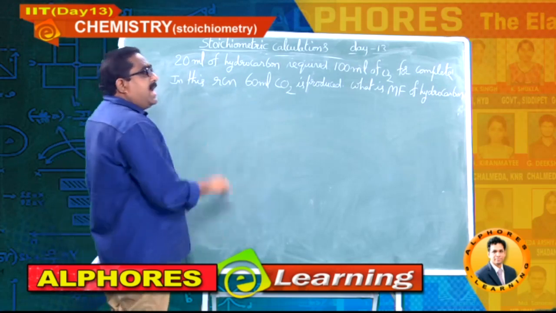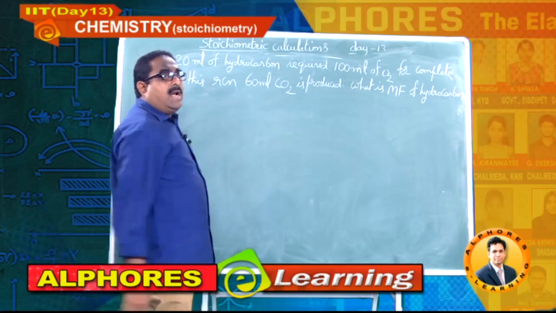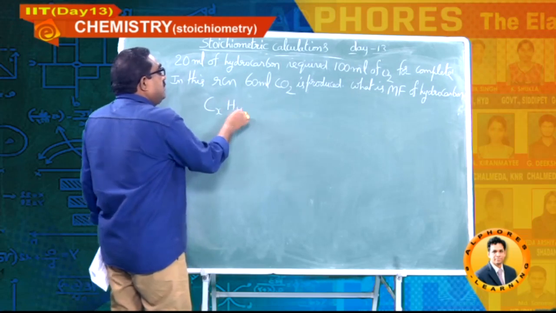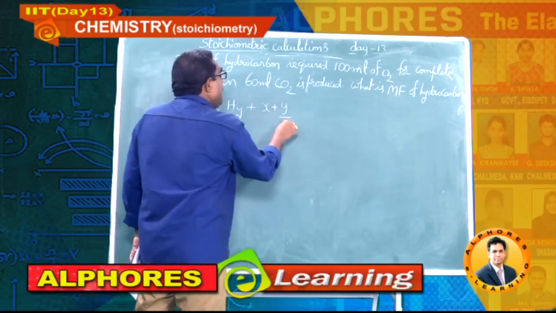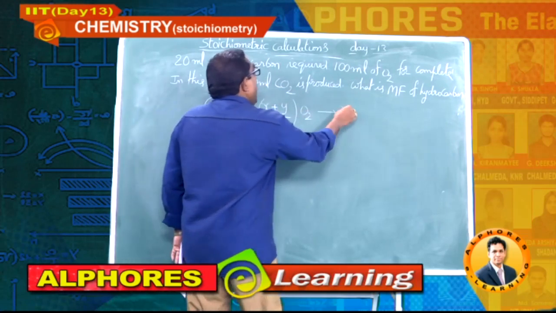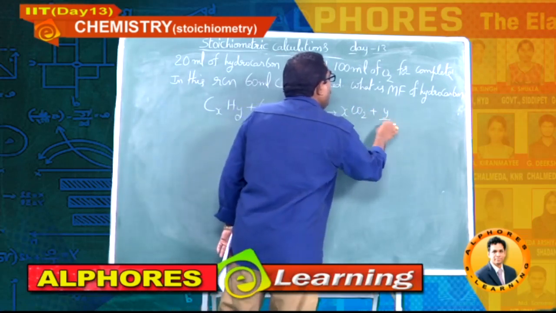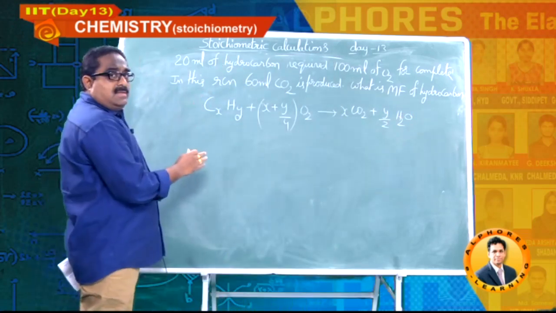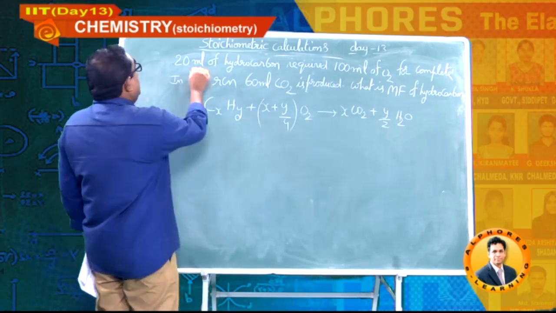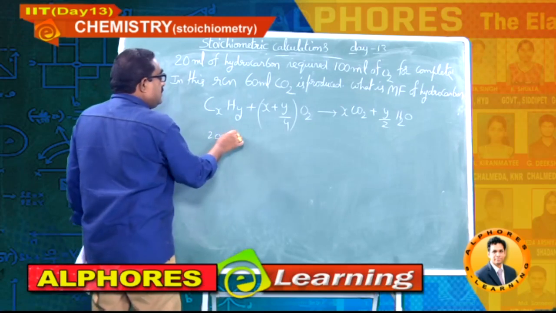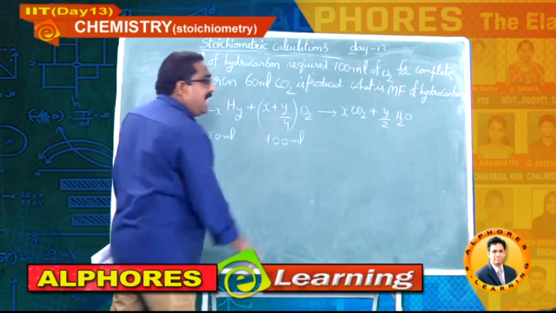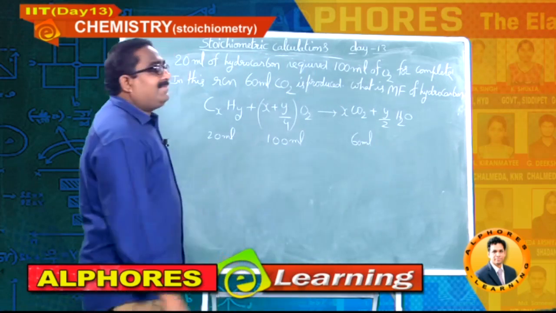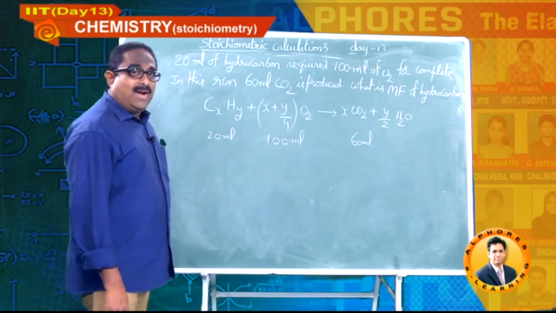Okay, here we don't know the hydrocarbon. So just now I have given the general approach. Let me write that balanced equation: CXHY plus (X plus Y by 4) O2 gives X CO2 plus Y by 2 H2O. Now let me write the data. 20 ml needs exactly 100 ml oxygen and forms exactly 60 ml of carbon dioxide. Now you have to find out the molecular formula of the hydrocarbon.